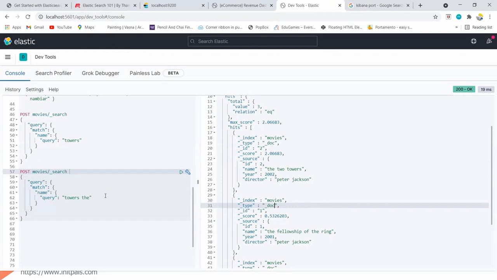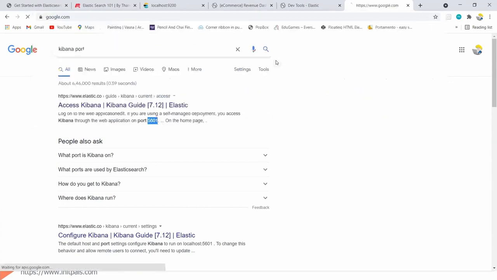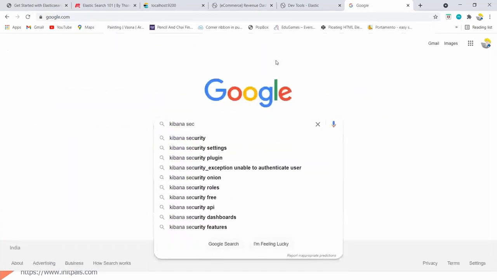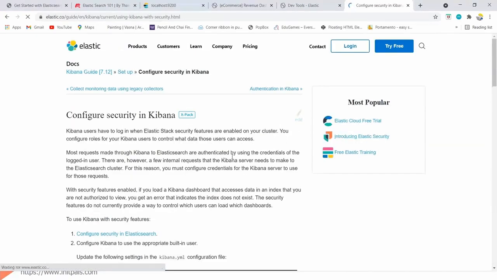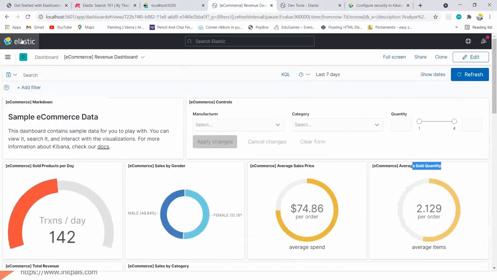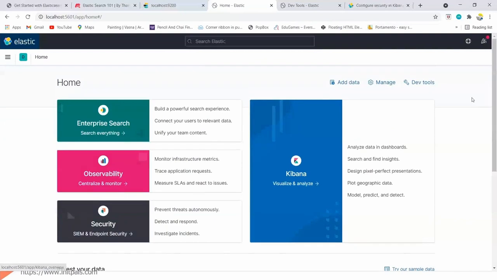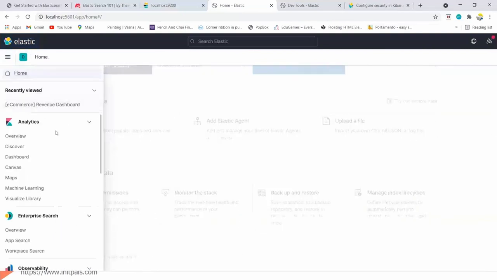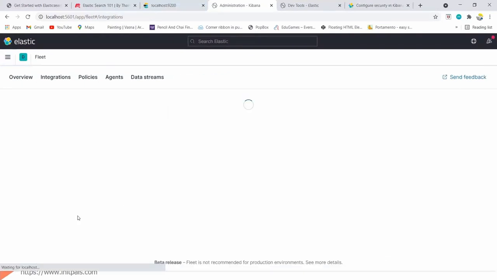Okay, what's the best practice? Kibana can be protected actually. There is Kibana security. I think in version 6 or 7 they introduced it. By default, if I go here, I will get a notification saying that your Kibana is unsecure.